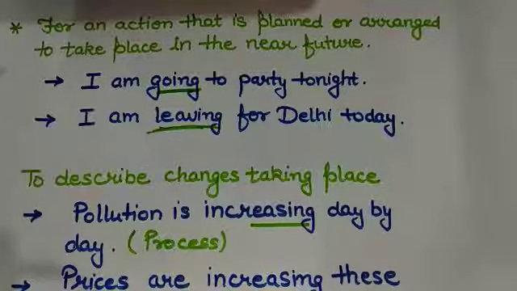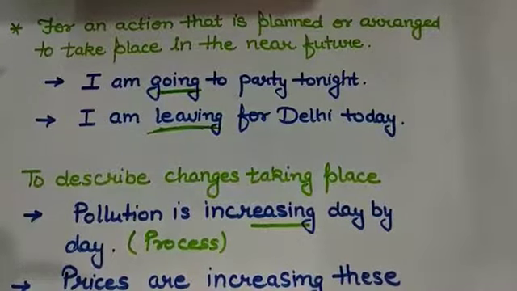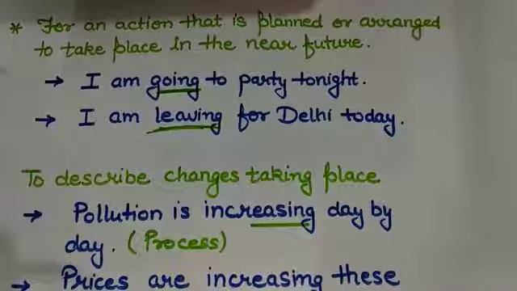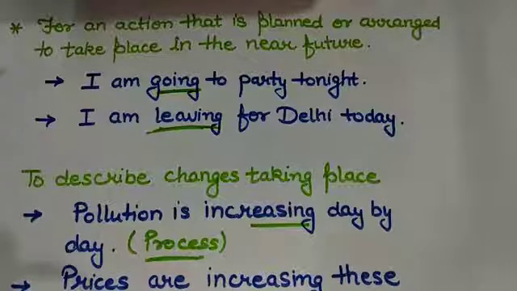No, it is not possible. Pollution is increasing day by day, suggesting that it is undergoing a process. Similarly, prices are increasing these days. Here again, this is a process which suggests the continuity of the verb. So we use continuous tense to describe changes which are taking place at a progressive rate.